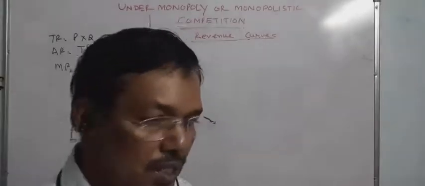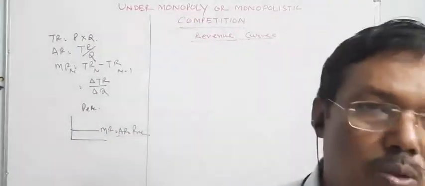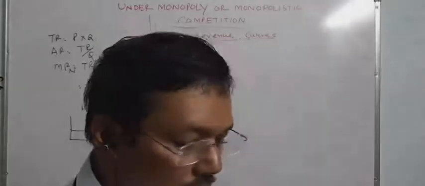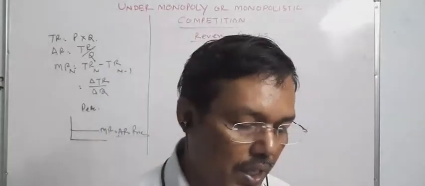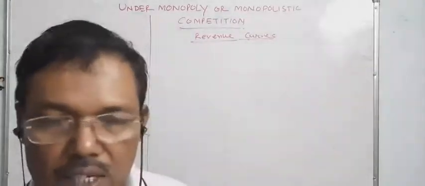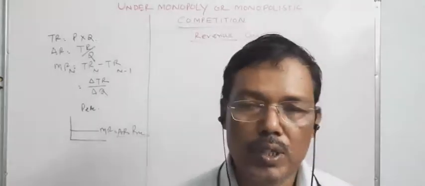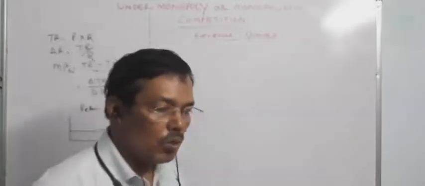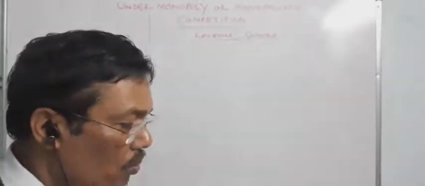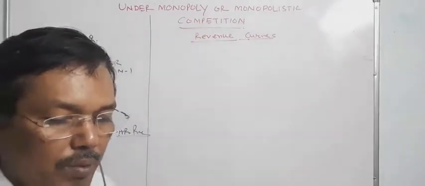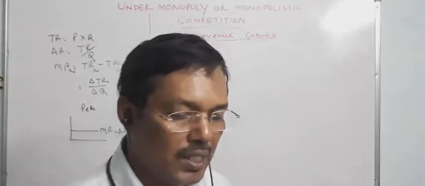I have already said this type of imperfect competition market, that is monopoly market and monopolistic market, we will discuss in detail with the features in the next chapter. But remember that prices vary in monopolistic or monopoly competition markets. Monopoly is a market where there is a single seller, a single producer, a single firm. Monopoly is a word derived from two words, mono and poly. Mono means single and poly means seller. So with a single seller, whenever he sells more output, he sells at less and less price.